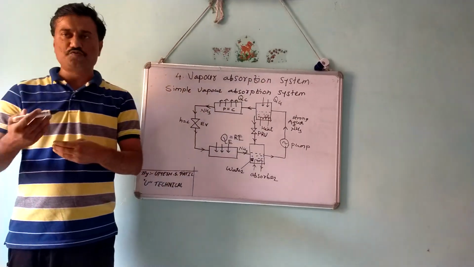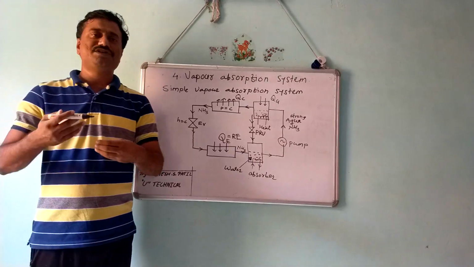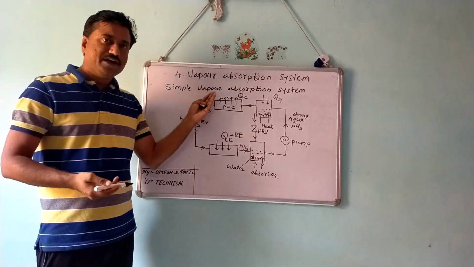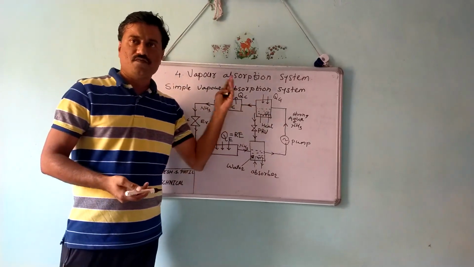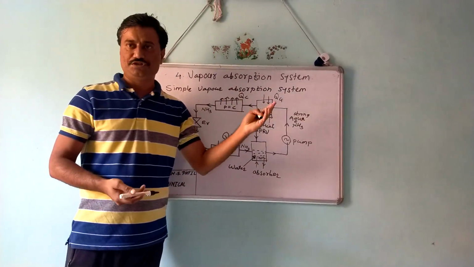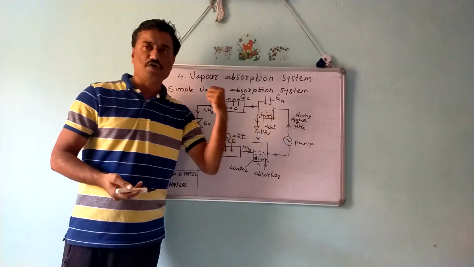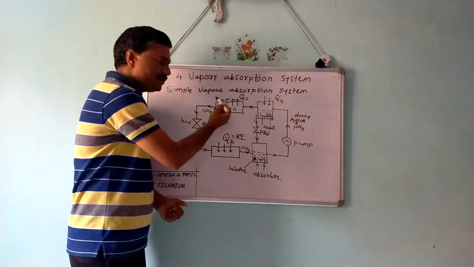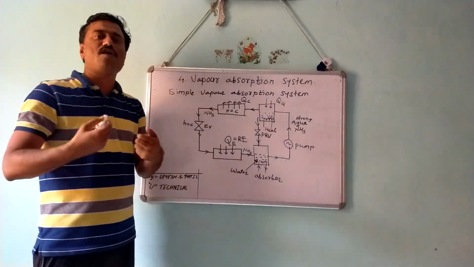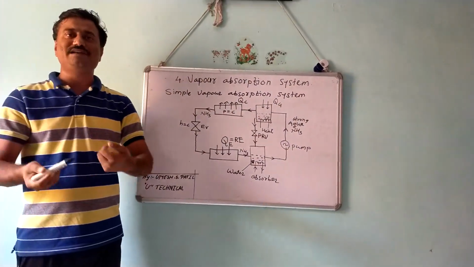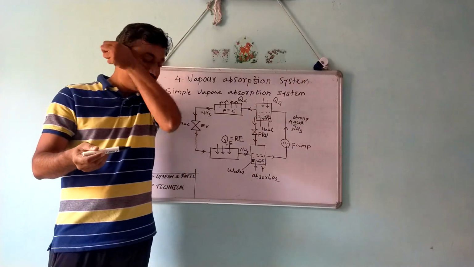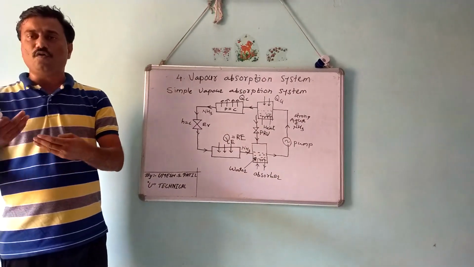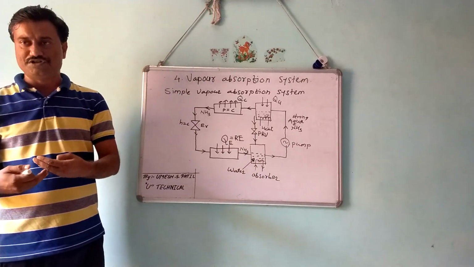This system is obsolete nowadays, but many researchers and engineers are interested in developing a refrigerator working on the vapor absorption system because of the use of low grade energy as the energy input, and because the refrigerant used is environmentally friendly. As we know, ammonia has a 0 ODP rating, ozone depletion potential is 0, and it has a lower global warming potential.